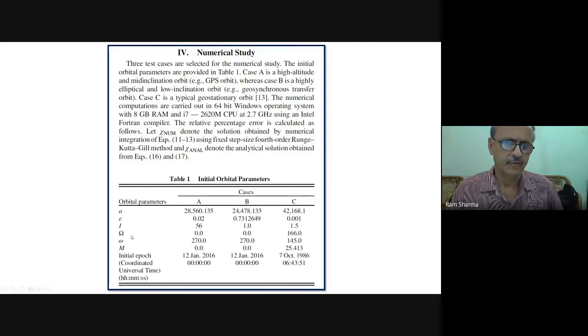Other parameters you can keep, and the epoch is also required because you need to follow the moon location. So at the initial location, where the moon was, those parameters will also enter into your calculations. And case B is a highly elliptic and low inclination orbit. See, this is highly elliptic, 0.73, and inclination is very low, 1. So this is similar to geotransfer orbits.